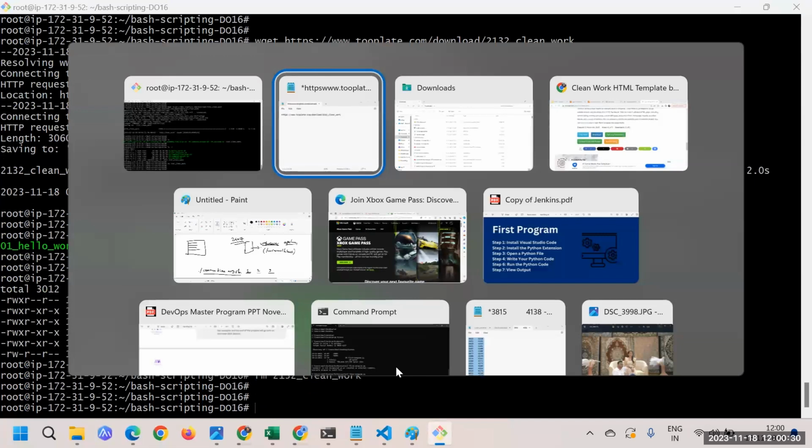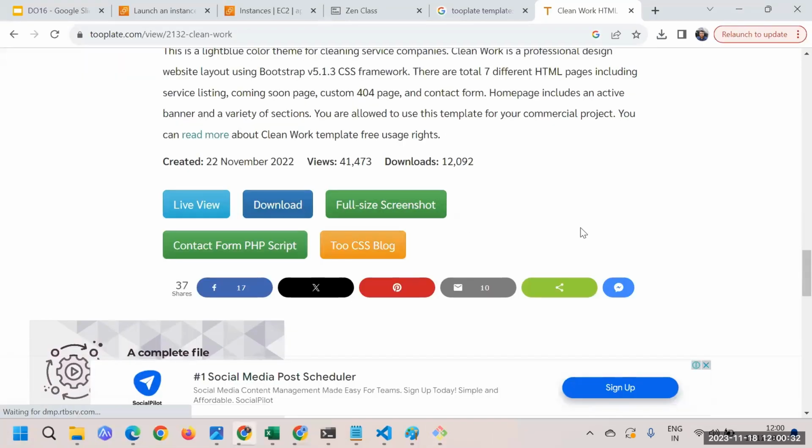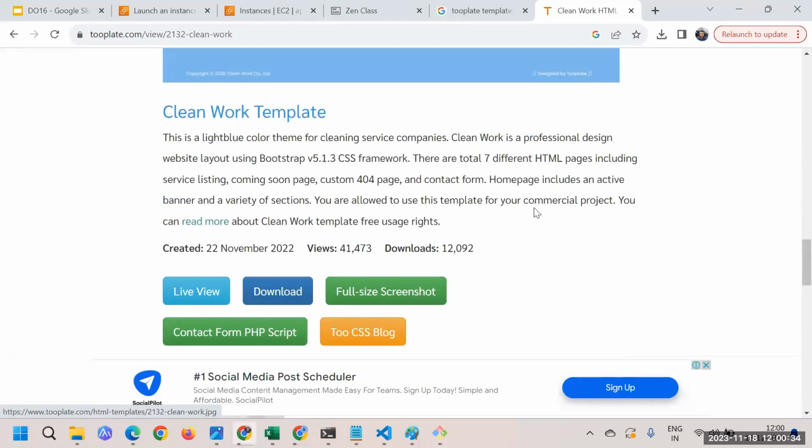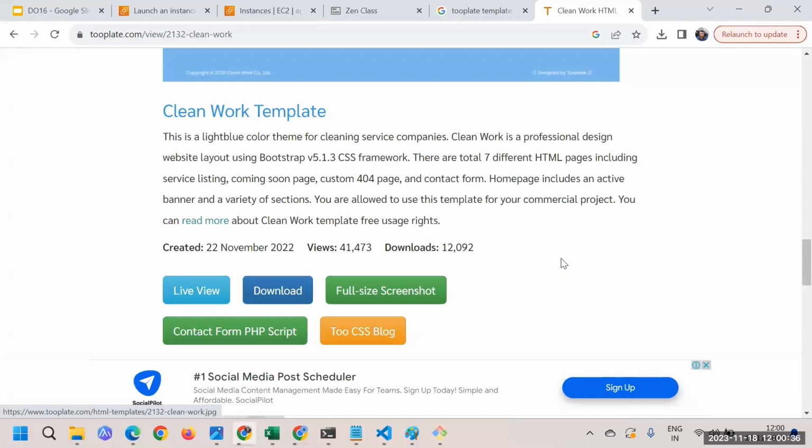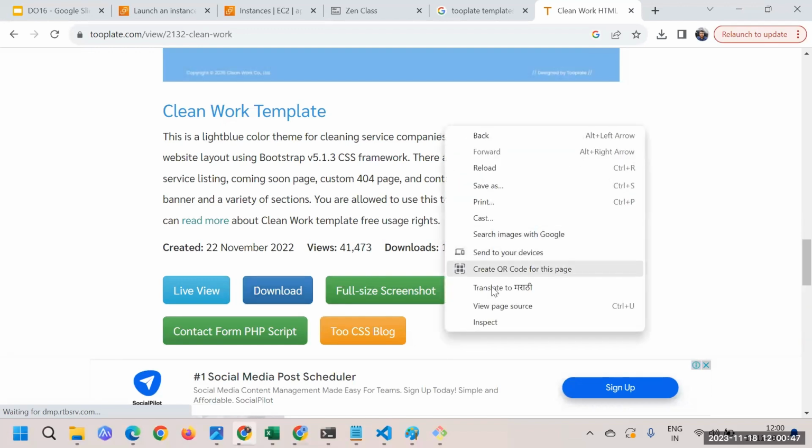And then how to get the link? That's something I'm trying to find out. Now there is one trick we can use for getting the link, especially for the Linux file, the Linux operating system. What you can do is just right click and click on